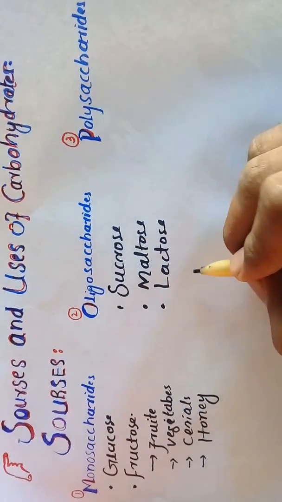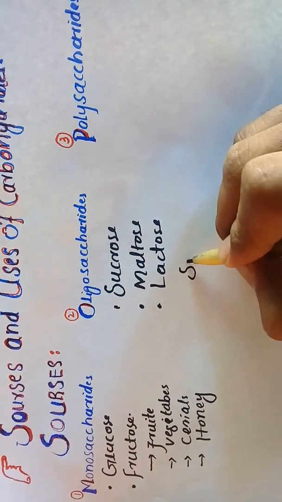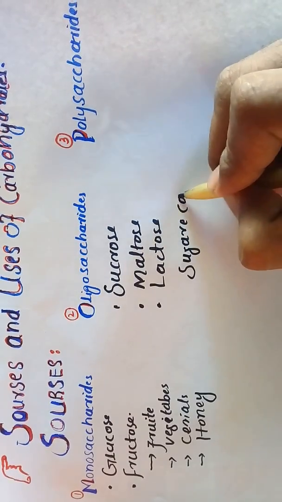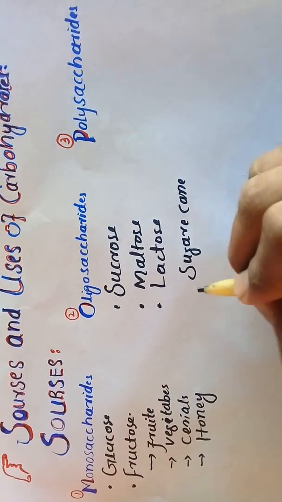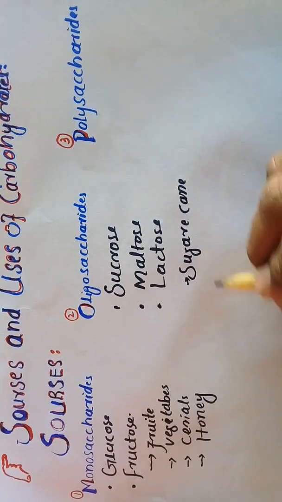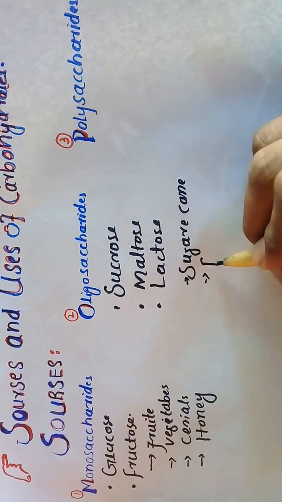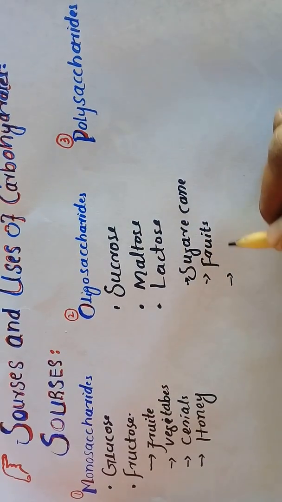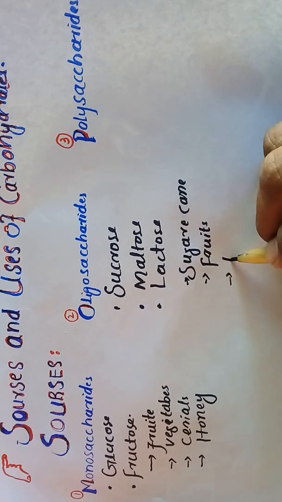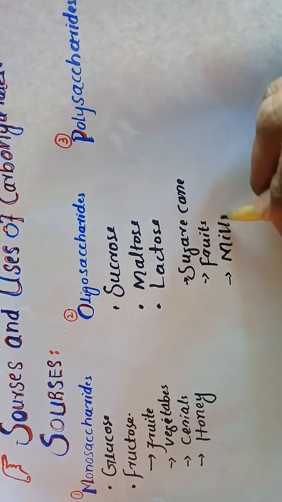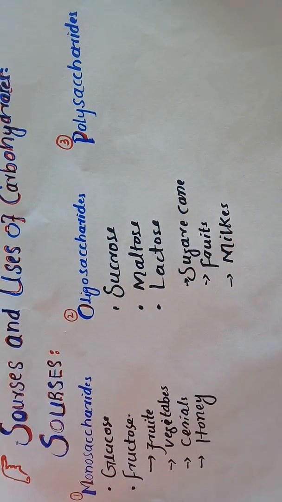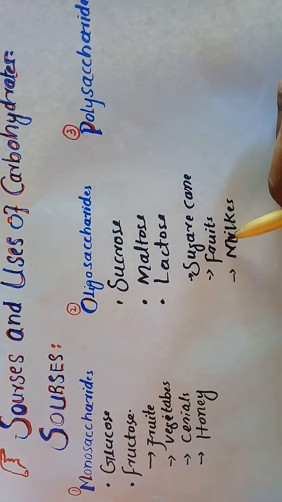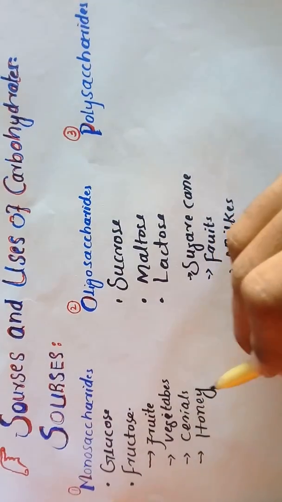Sucrose is obtained from sugar cane. Maltose is obtained from fruits, and lactose is obtained from milk. These are the sources of oligosaccharides and these are the sources of monosaccharides.